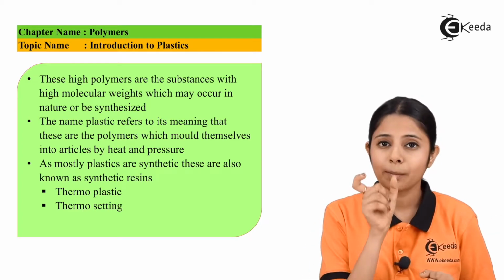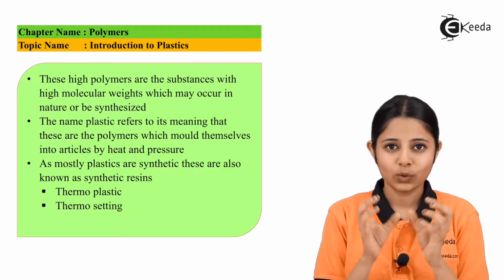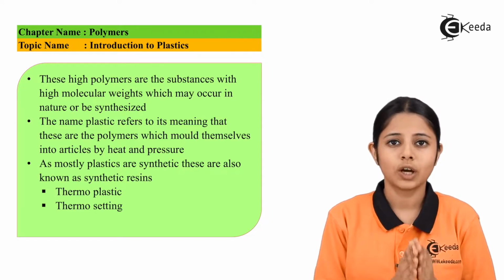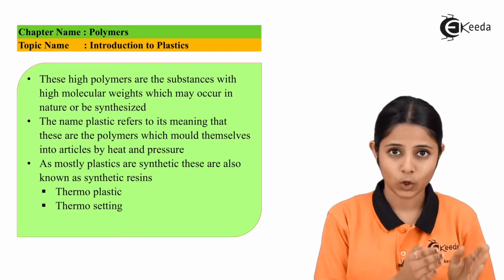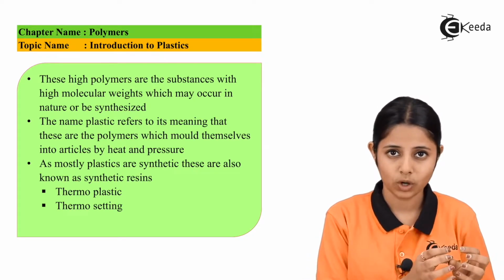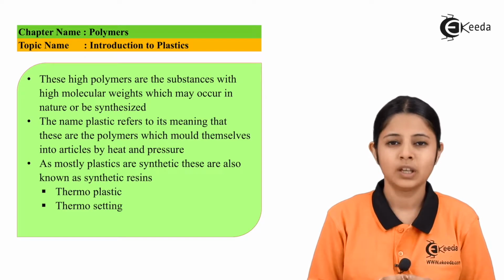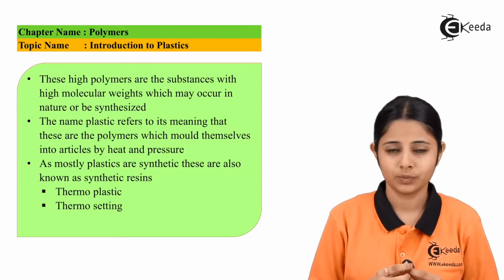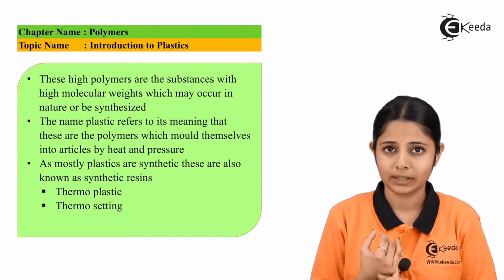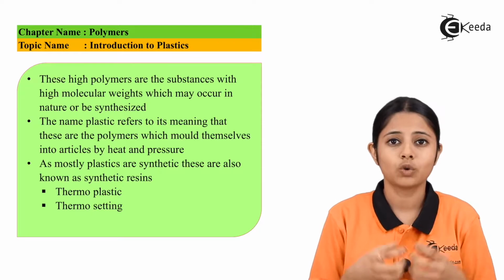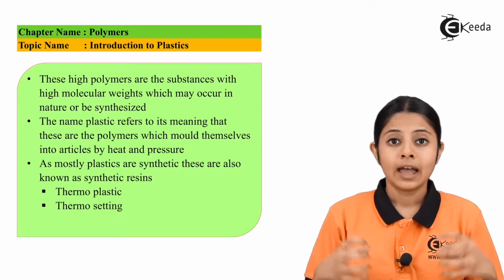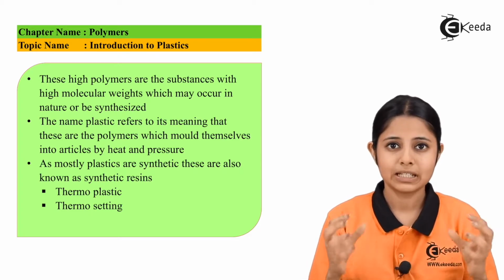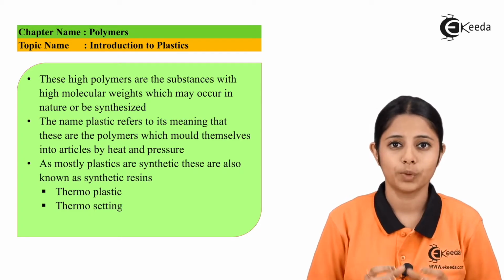Now, when I'm talking about a macromolecule, let us divide that word into two smaller words, macro and molecule. So now there are two kinds of substances, micro and macro. Micro means smaller and macro means larger. So when I'm talking about a macromolecule, I mean a large molecule, a molecule with high molecular weight. It has many small molecules and atoms combined together, and these dense molecules come together and form a macromolecule. These macromolecules are known as monomers.